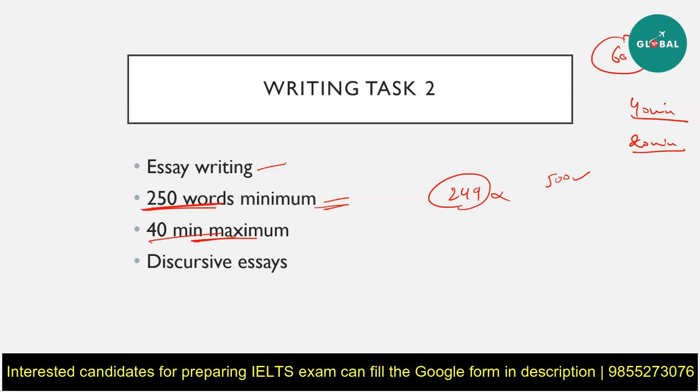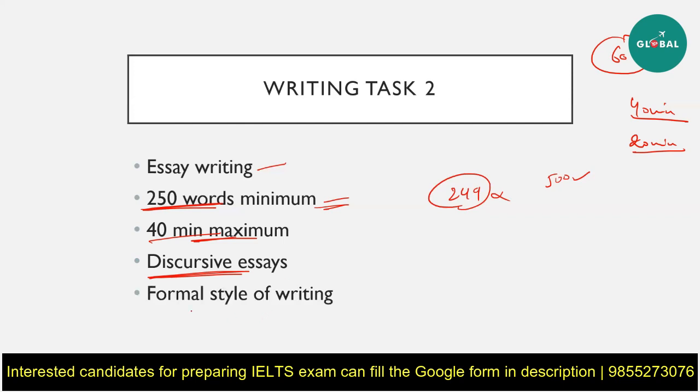Now, the next thing you need to know is the kind of essay you'll be writing, and those will be discursive essays. A discursive essay is one that moves from point to point and also includes your opinion about it. So, all the paragraphs that you're going to write in your essay for IELTS will contain a different point in each paragraph, but they will be very well interlinked, and you'll also state your opinion somewhere in that essay.